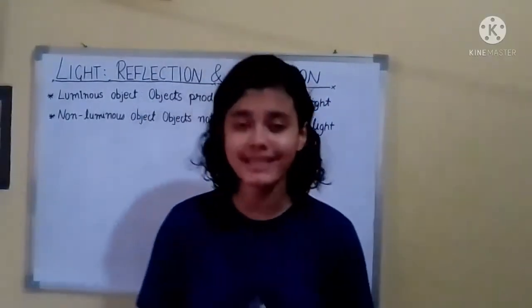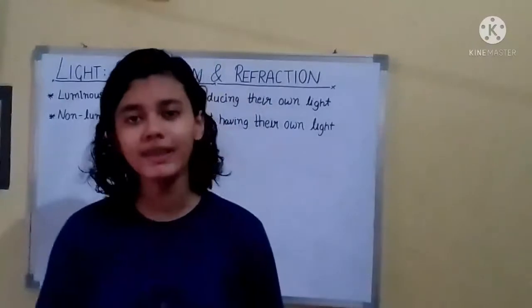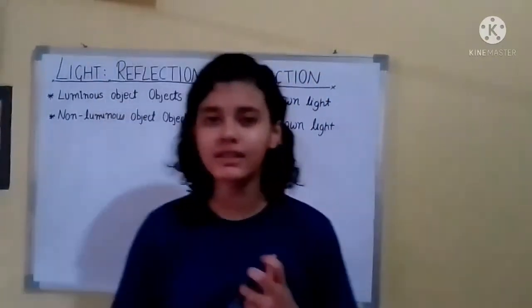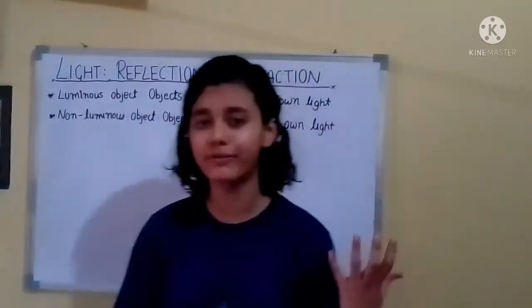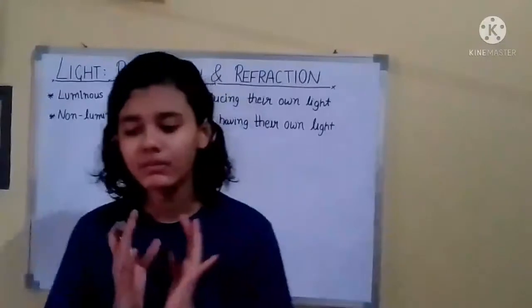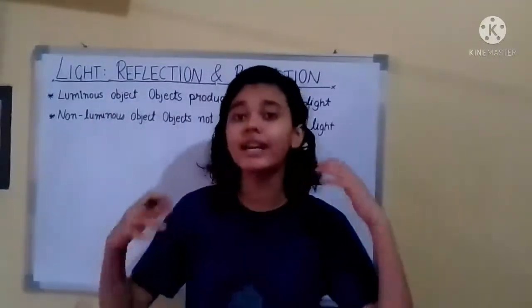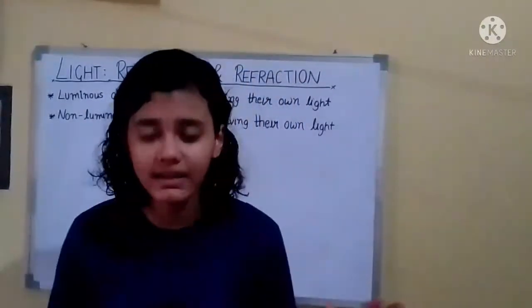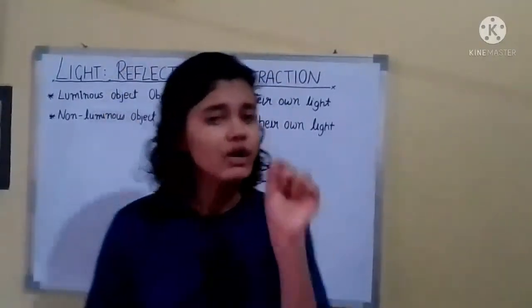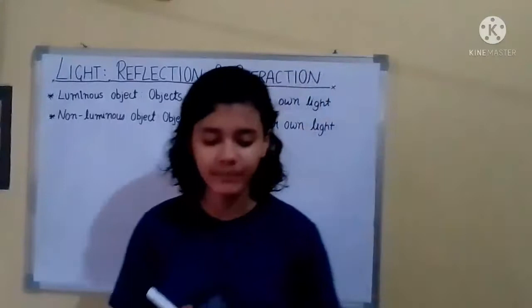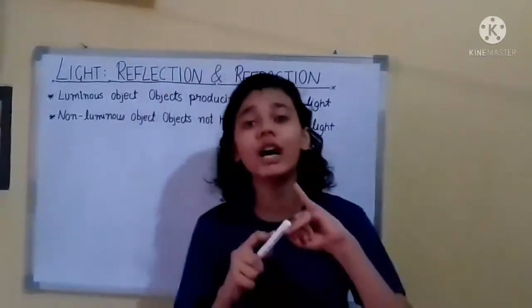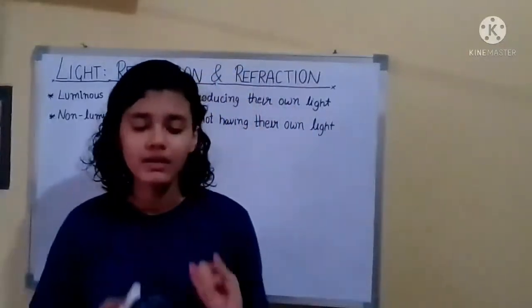Back. Today we will be starting the physics chapter 1, that is light, reflection and refraction. Now before learning this phenomenon, like what is light, what is reflection, what is refraction, let's understand something. Can you see anything in a dark room where there is no light? Of course not, you cannot see anything in a dark room. Now if we light one candle over there, you will be able to see the candle and also the other objects in that room. Now why?